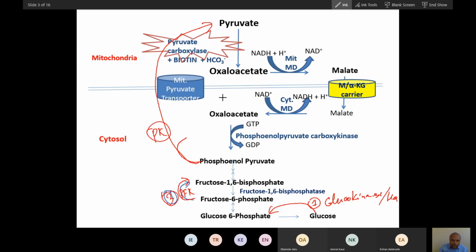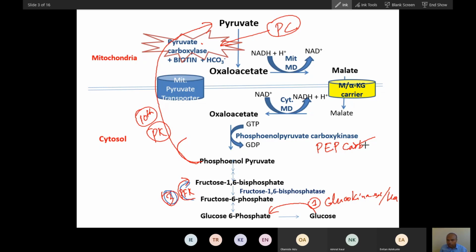Now you can see this is the first enzyme, this is the third, this is the 10th, the last enzyme. The last step is replaced by 2 steps, by 2 enzymes. One enzyme is pyruvate carboxylase, and the second enzyme is phosphoenol pyruvate carboxykinase, in short PEP carboxykinase.